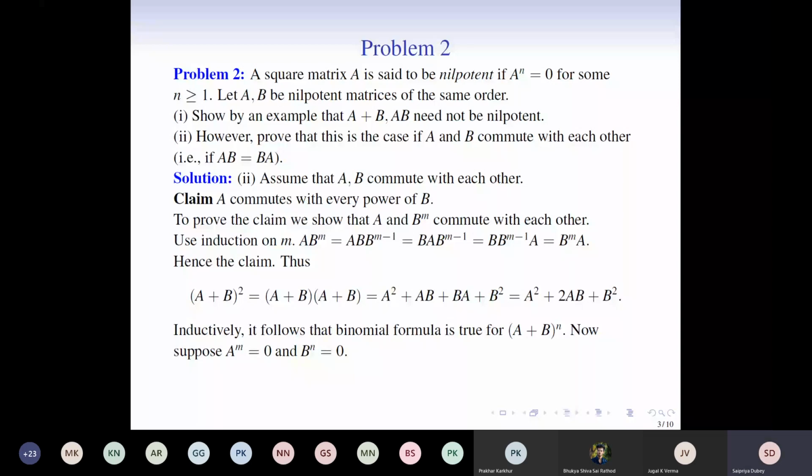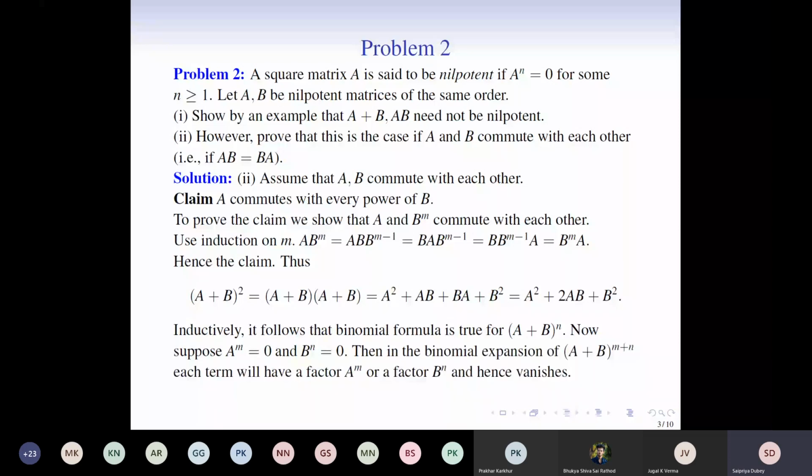Okay. So once we have this, then in the binomial expansion of (a + b)^(m+n), what kind of terms will appear? The expression that will appear in the binomial expansion is the sum of some constant times a^i b^j, where i + j is exactly equal to m + n.